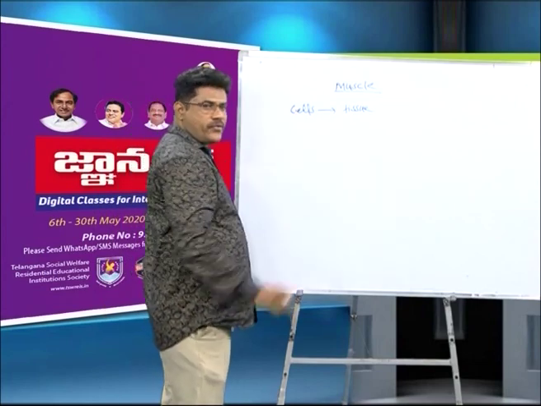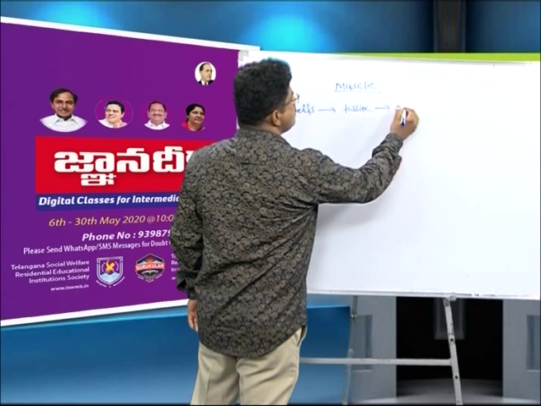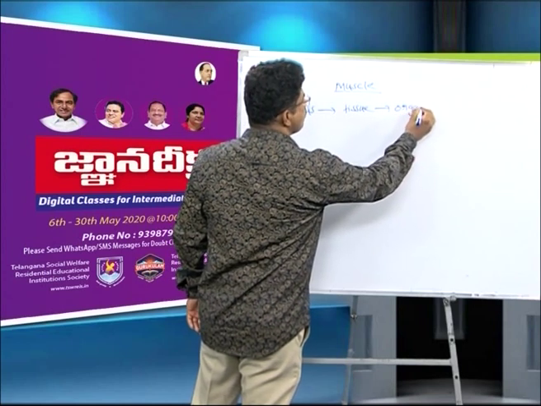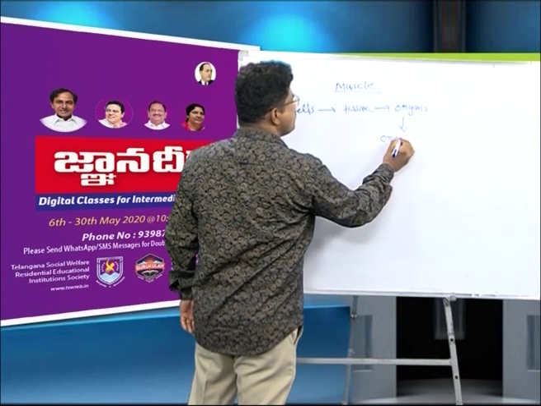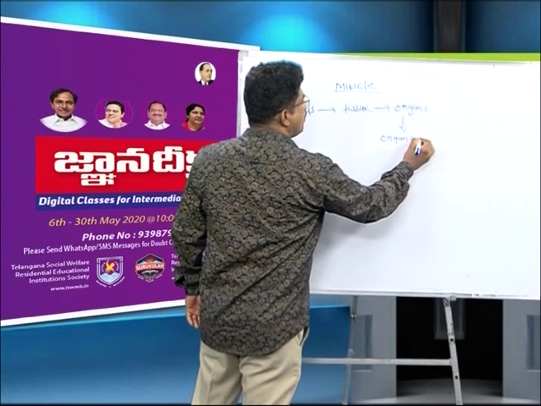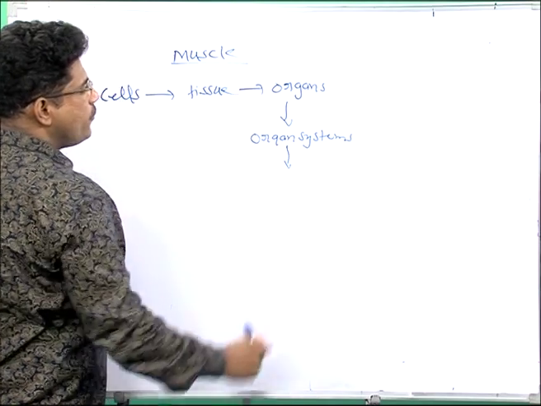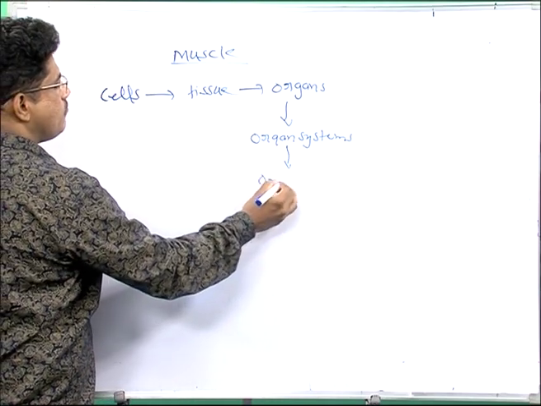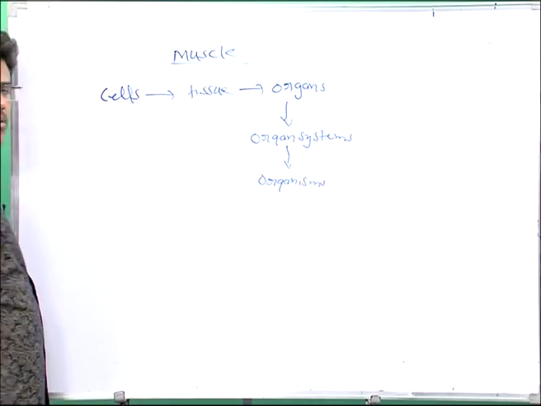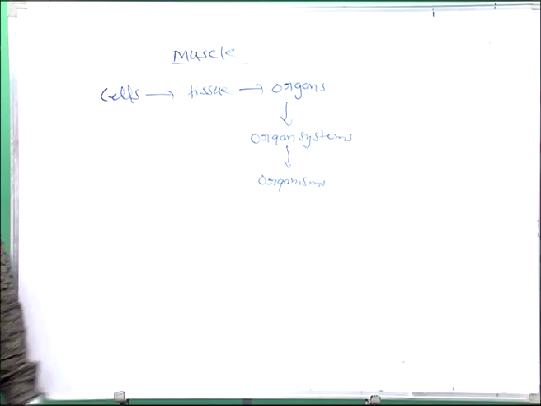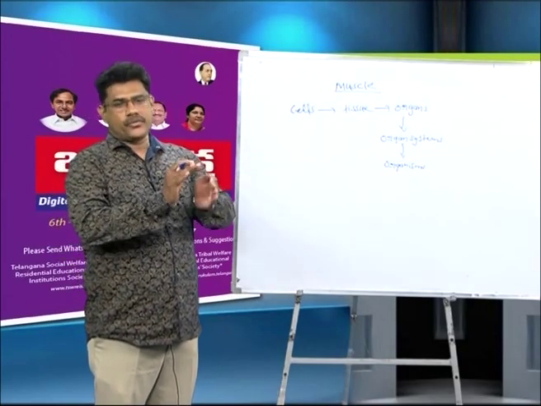Cells fuse into tissues, tissues fuse into organs, organs fuse into organ systems, and organ systems fuse and form the organism. So cells fuse and form tissues.